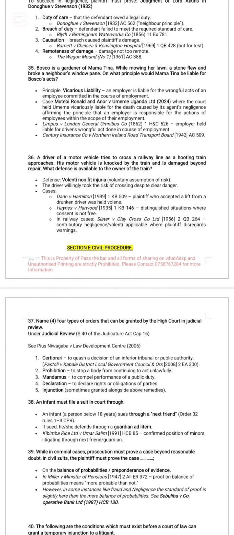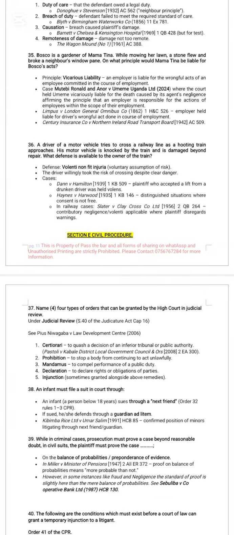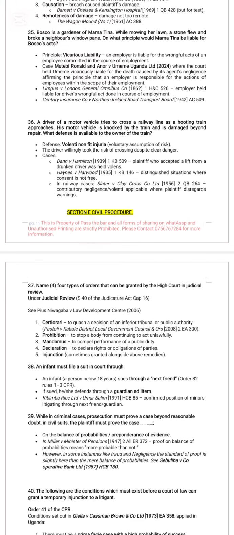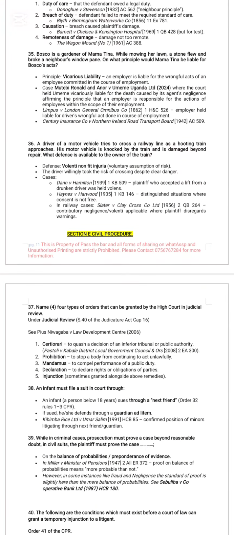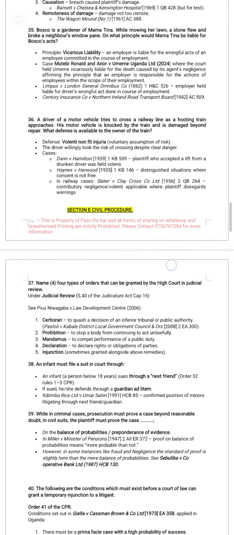Bosco is the gardener of Mama Tina. While mowing her lawn, a stone flew and broke a neighbor's window pane. On what principle would Mama Tina be liable for Bosco's acts? Vicarious liability. Look at the decision in Mutebe Ronald and another versus Omeme Uganda Limited, and also Limpus versus General Omnibus Company, but also the decision of Rosa Akech versus Attorney General, where her child was murdered by police and she vicariously sued the government. Remember, he must prove that there was employment, he was acting in the course of employment, and he acted negligently.